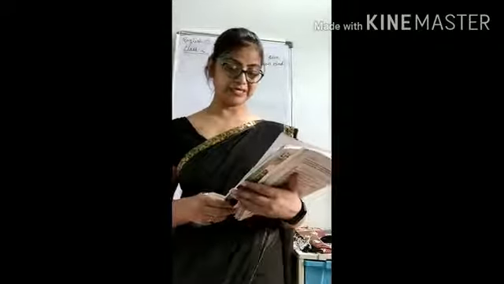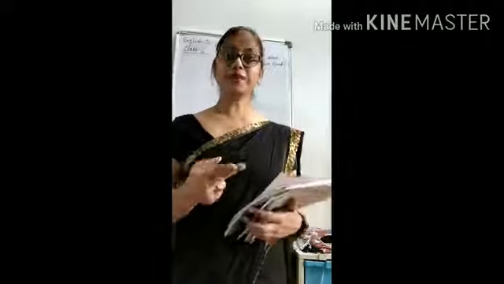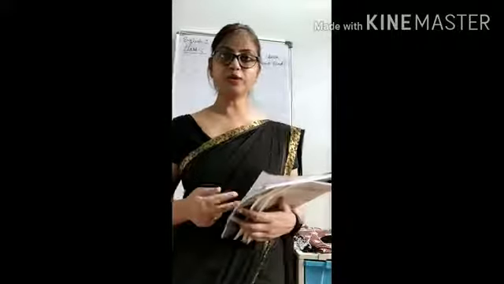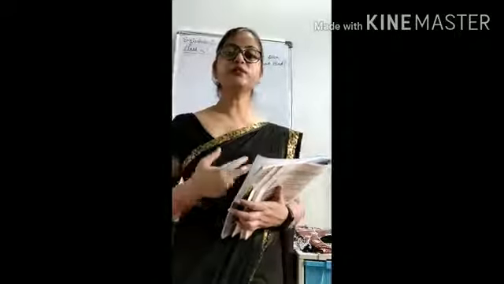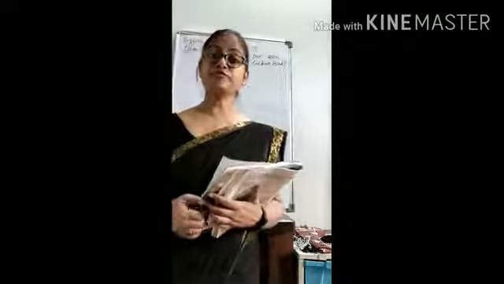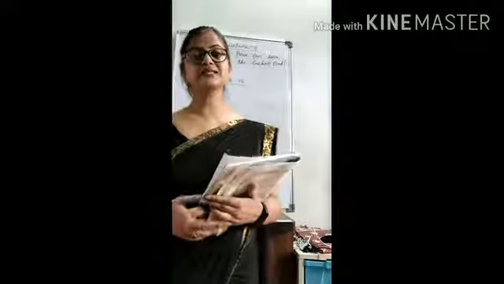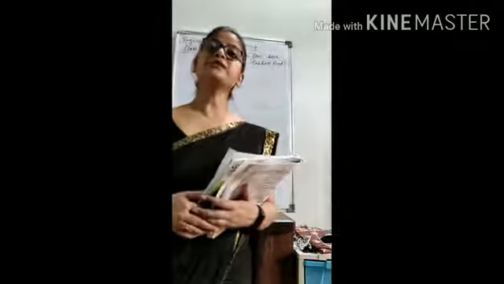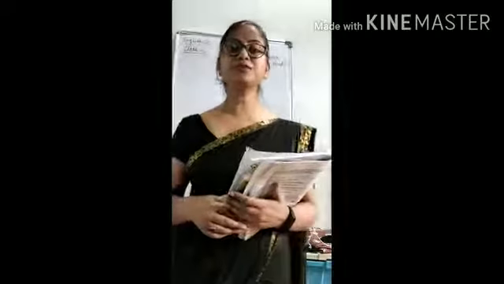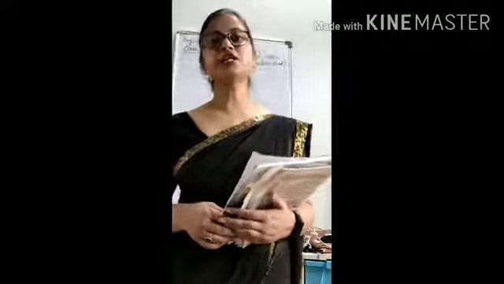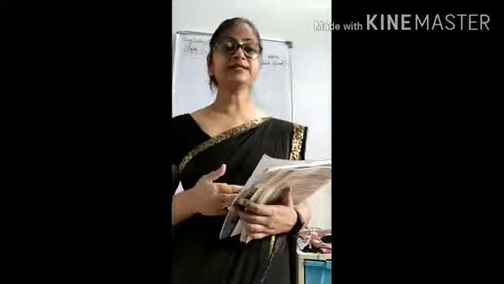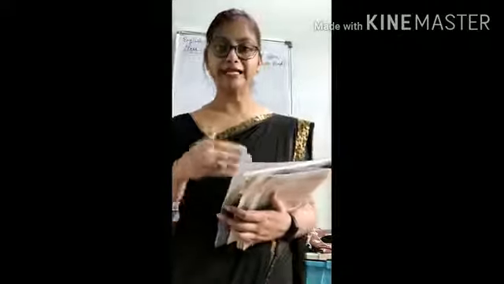So this poem is divided into two parts. In one part, the poet is speaking about the cuckoo bird, and in the second part, the cuckoo bird is speaking. In the first part, the poet is asking everyone, has anyone seen the cuckoo bird? Because poet Swapna Datta has never seen it, since the cuckoo bird is black in color and hidden behind the leaves of the champak tree at night.